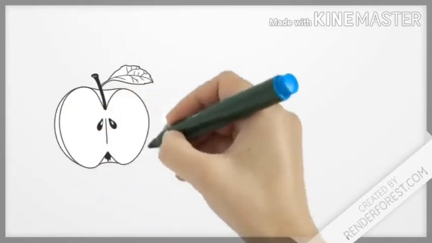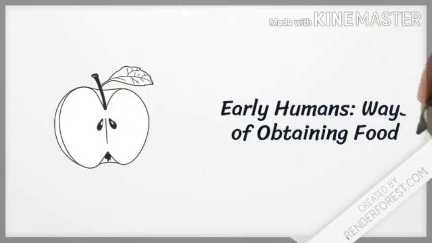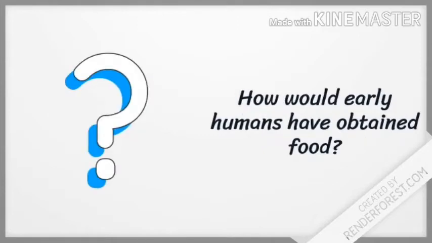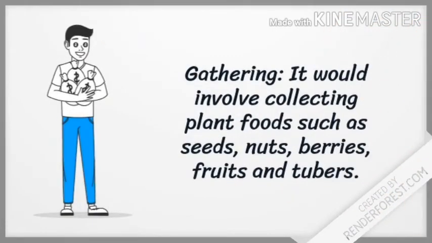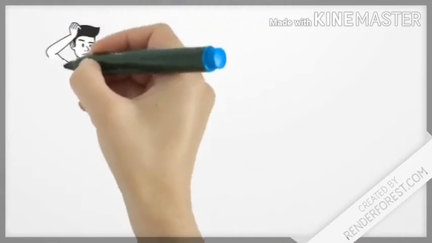Now let's move on to a new topic, that is early humans' ways of obtaining food. How would early humans have obtained food? That is a question that we will be discussing in this part. Early humans would have obtained food through a number of ways. This can be: number 1, gathering. It would involve collecting plant foods such as seeds, nuts, berries, fruits and tubers.